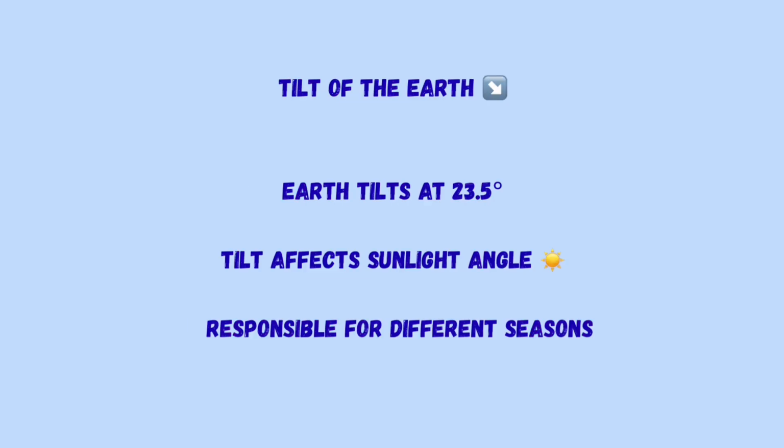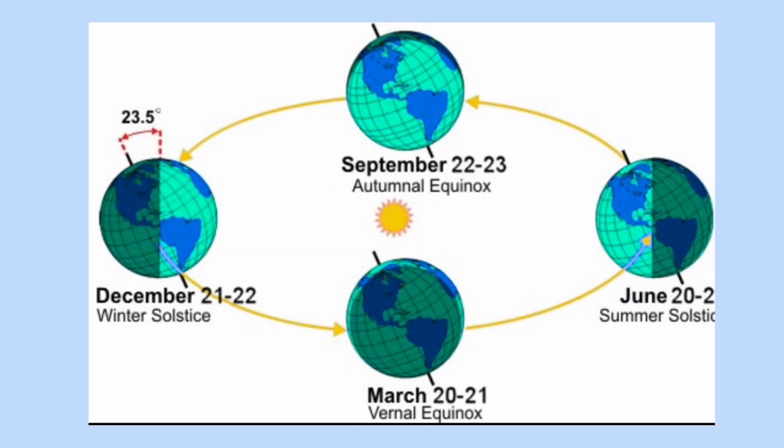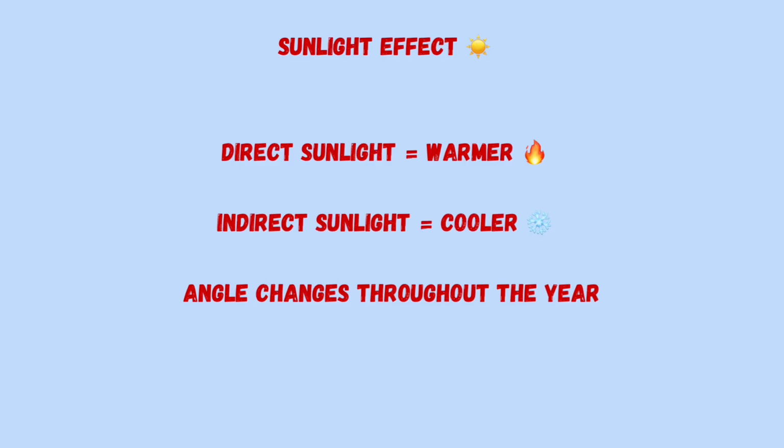All right. So what about the tilt of the Earth? The Earth is tilted at 23.5 degrees. That tilt affects the sunlight angle, and that is responsible for different seasons. Okay. So now what is the sunlight effect? Direct sunlight is warmer. Indirect sunlight is cooler. So the angle changes throughout the year.